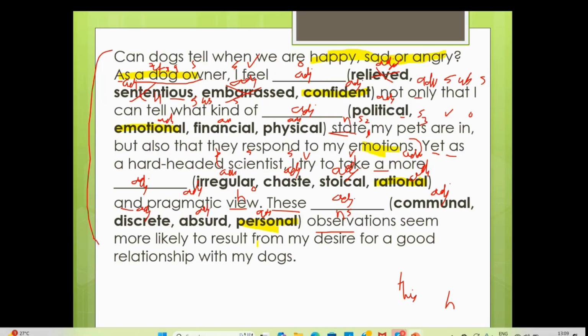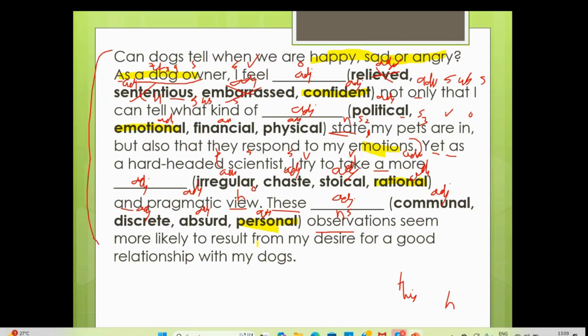Relieved means you're relieved to hear something. The meaning of relieved is different, no? You need something, why are you relieved? For example, after coming back from the exam, you're relieved now. Okay, now it's all done. So you need to understand the meaning of it and apply it to the scenarios. It will make sense.